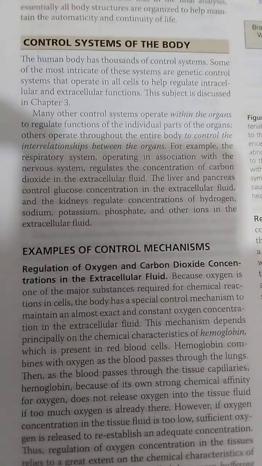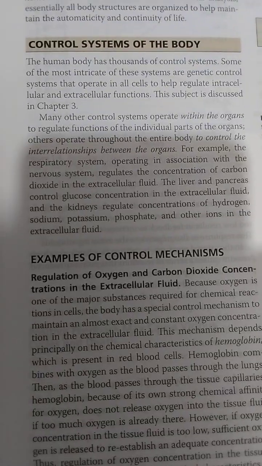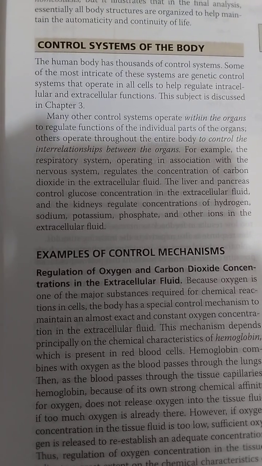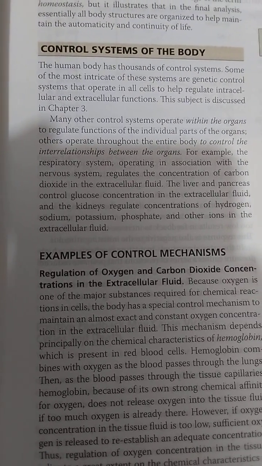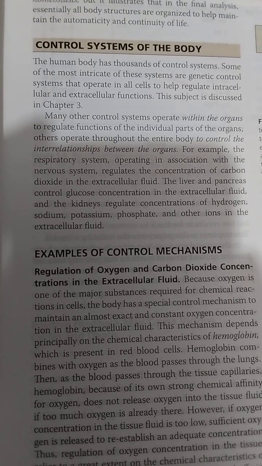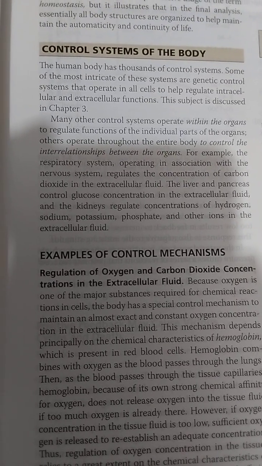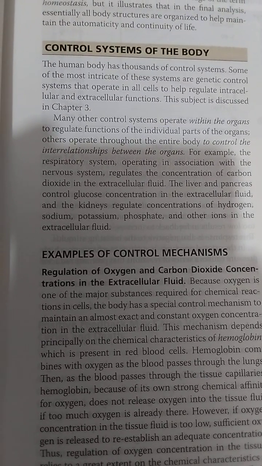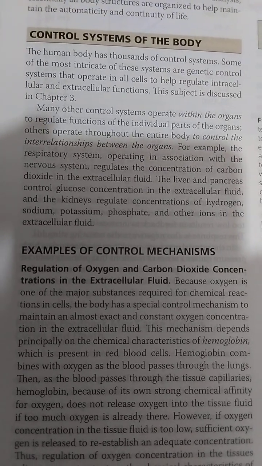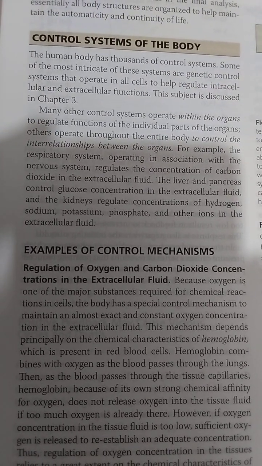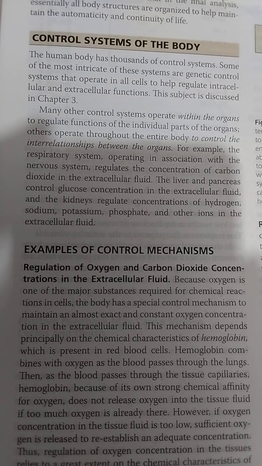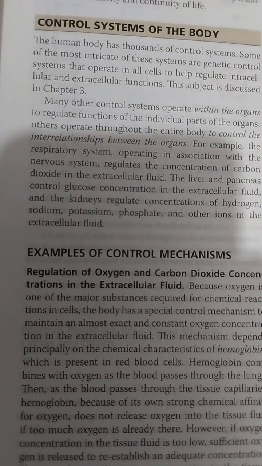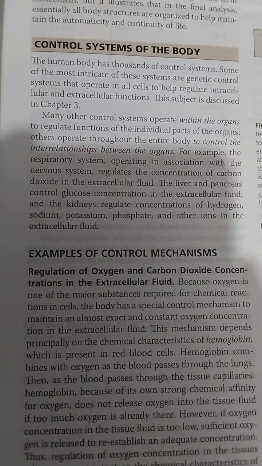into blood. यहाँ पर बात कर लेते हैं कंट्रोल सिस्टम ऑफ द बॉडी। वो क्या होते हैं? The human body has thousands of control systems. Some of the most intricate of these systems are genetic control systems that operate in all cells to help regulate intracellular and extracellular function. This subject is discussed in chapter 3. Many other control systems operate within the organs to regulate function of the individual parts of the organs. Others operate throughout the entire body to control the interrelationship between the organs.